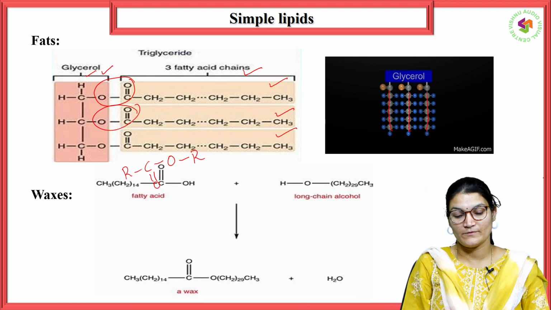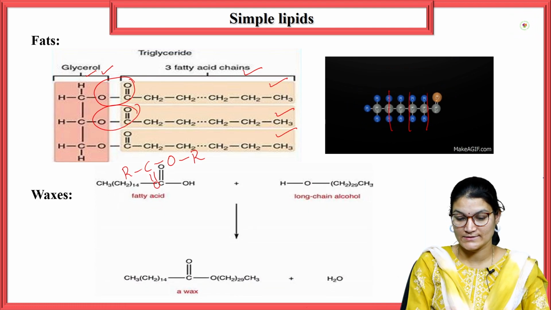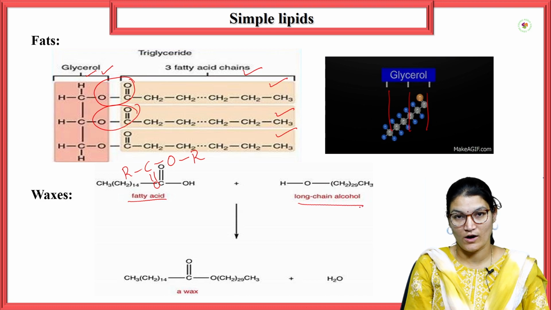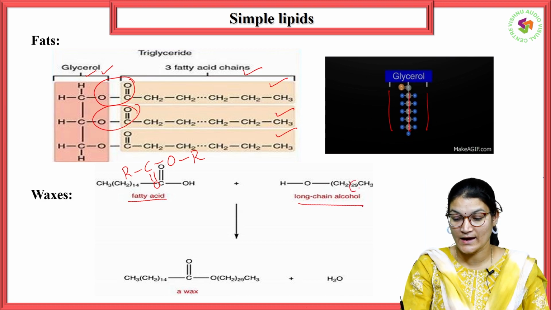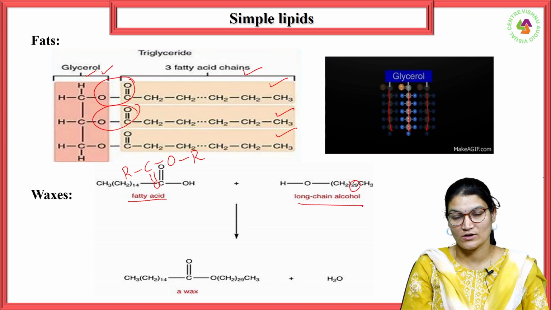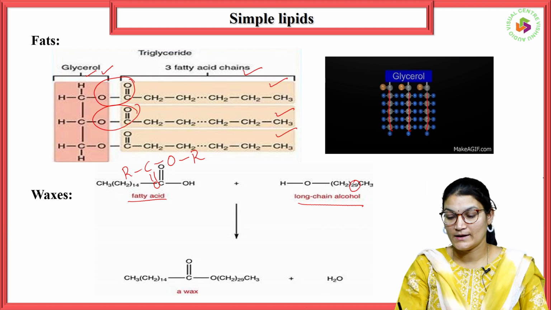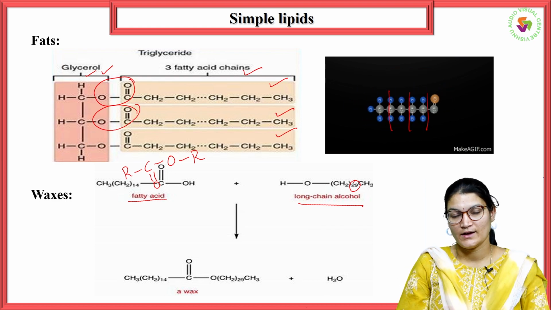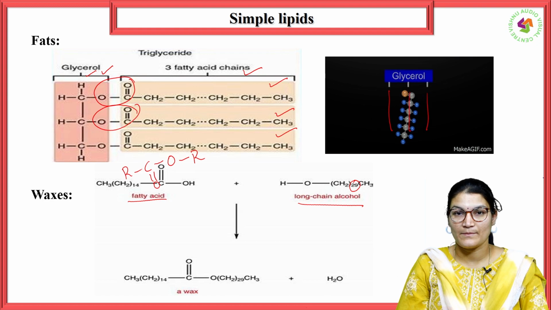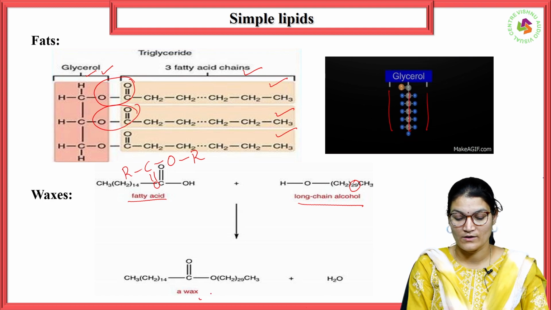Waxes are formed by combination of fatty acid with a long chain alcohol. You can see there are 29 carbon atoms in this long chain alcohol. This length of the chain is not defined. Any long chain alcohol, when it combines with a fatty acid, it can form a wax.